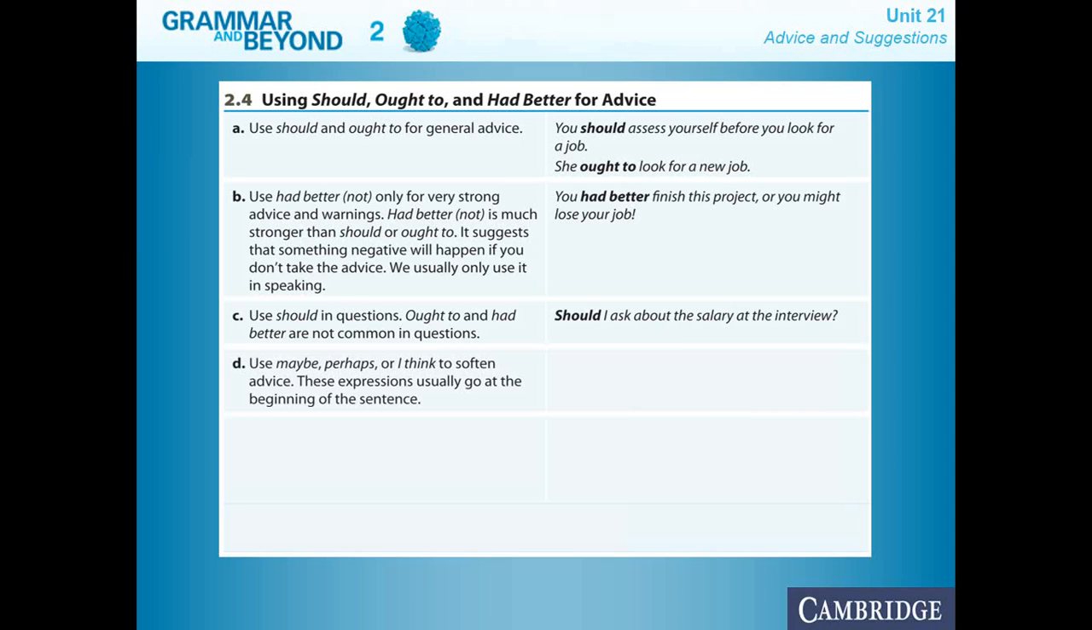Use maybe or perhaps, or I think, to soften the advice. These expressions usually go at the beginning of the sentence. When we talk about softening the advice, it's like you don't want to appear so rude to the person that you're giving advice. You want to appear friendly, you want to do it with the best intention in the world because you want the best outcome for that person that you're giving advice. So in this case, we can use maybe or perhaps, as you see in the examples, at the beginning of the sentence.